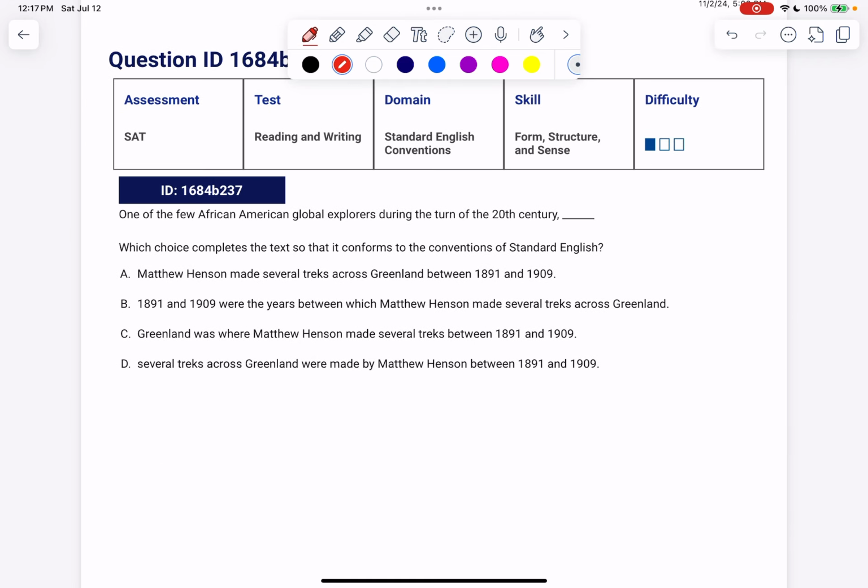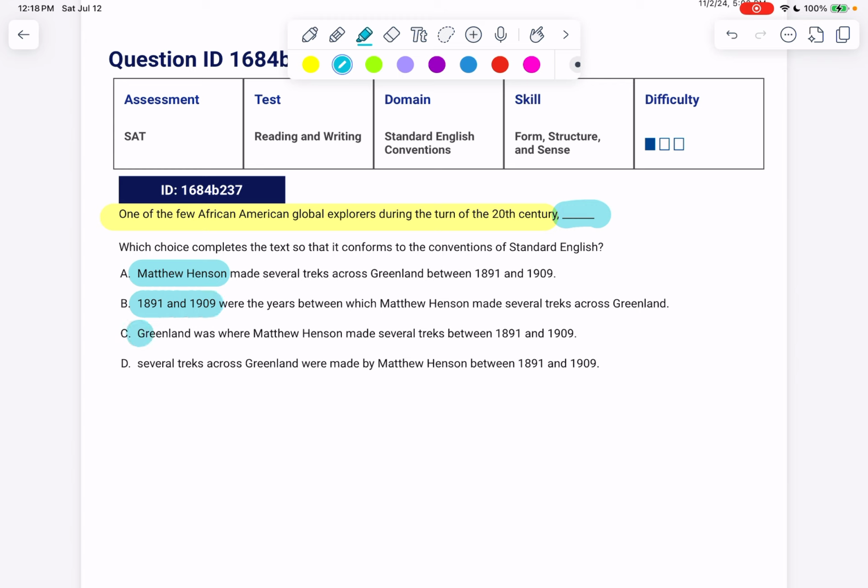All right, let's look at the next one. One of the first few African-American global explorers during the turn of the 20th century. Are we noticing that that's a describey phrase, that that's a modifier? So whatever we're modifying has to come right after, has to come right here. Which of the answer choices puts one of the first few African-American global explorers during the 20th century first? Was it Matthew Henson? Was it 1891 and 1909? Was it Greenland, or was it several treks? Well, the only one that sounds like it could be an explorer is Matthew Henson. So we're going to go with A.